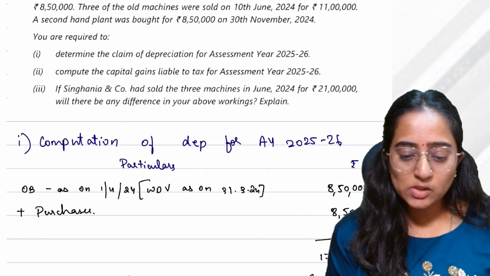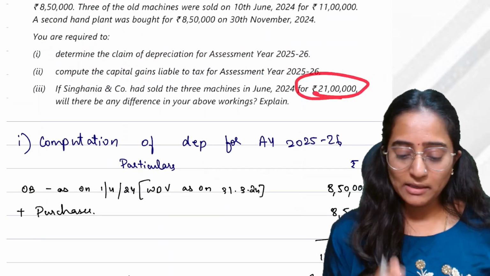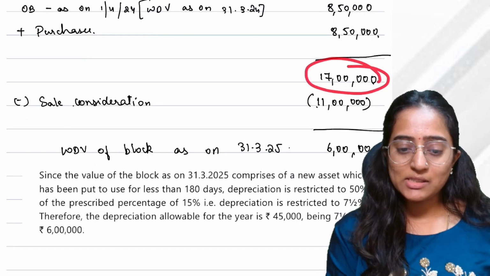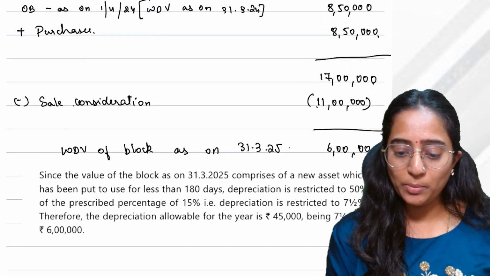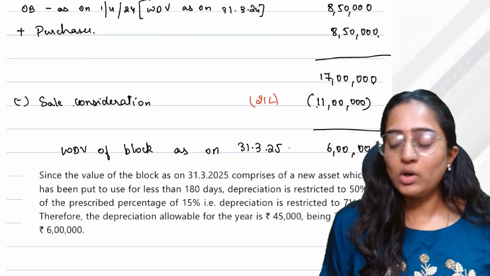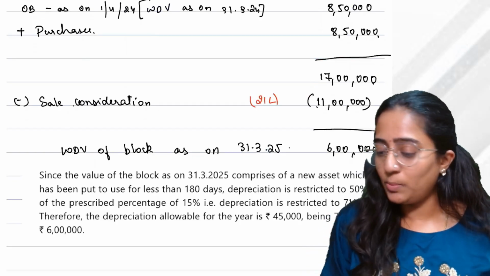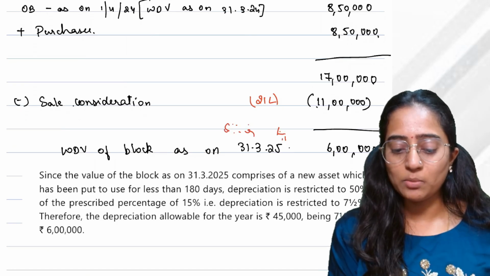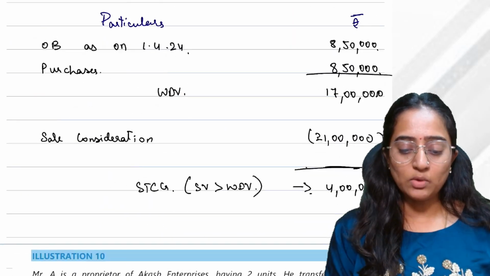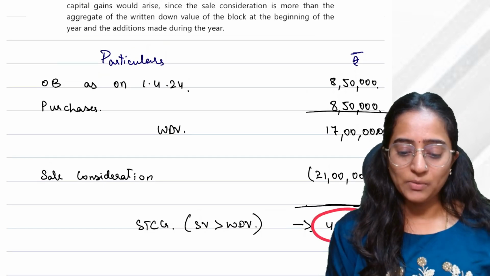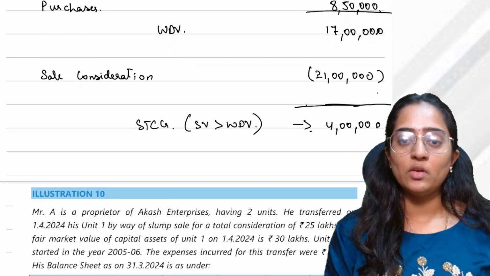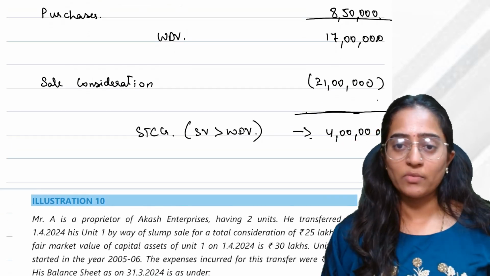What if it has sold 3 machineries for 21 lakh? See here only we can see. Total is 17. Your sale consideration, if it happened to be 21 lakh, what will happen? 21 minus 17 would be 4 lakh. You have resulted in short-term capital gain of how much? Short-term capital gain of 4 lakh. Correct? That would have resulted in short-term capital gain. As your sale value is greater than WDV, that is, full value of consideration is greater than WDV, your answer would be 4 lakh. Clear?